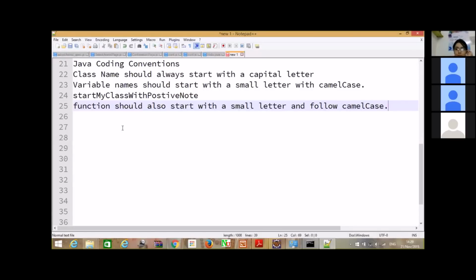Yeah, Sunita, tell me. This is just a coding convention. It's not something which the compiler understands accordingly, right? No, no, no. This is just a coding convention. Like when we are starting with coding, we should know what all standards we are following while creating, basically with the camel case, I'm saying that.